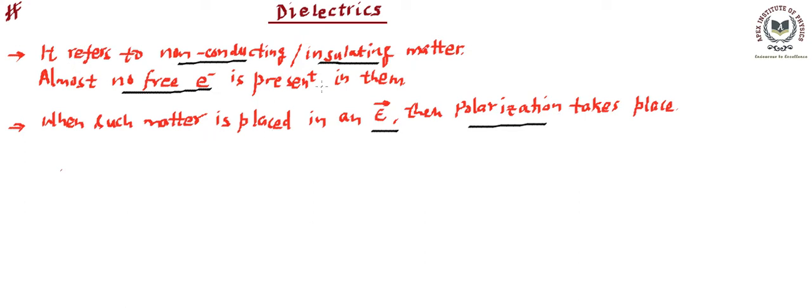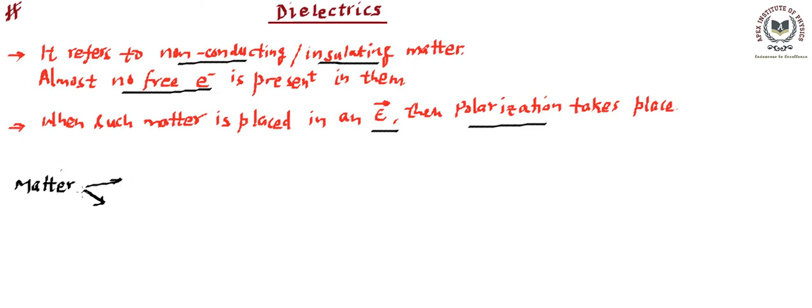Now when we talk about any matter, let me mention some general points. Any matter or substance is made up of a nucleus and bound electrons. Electrons can be free; if they are free, it becomes conducting.